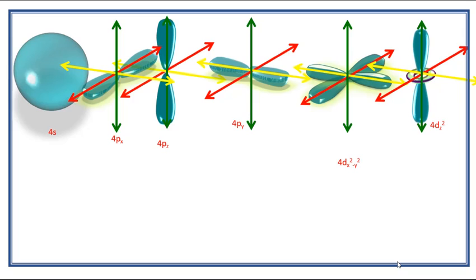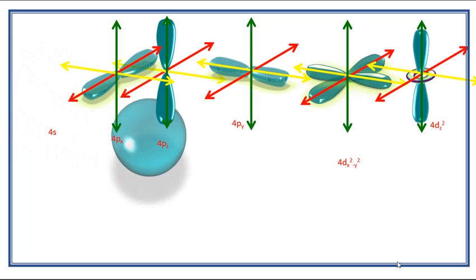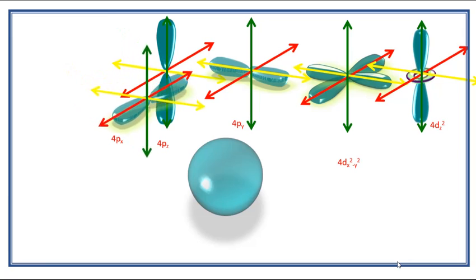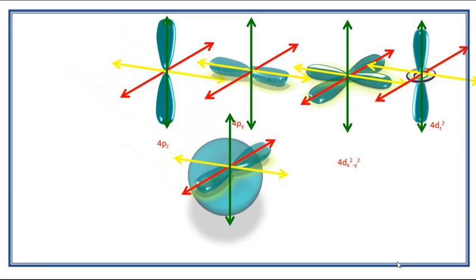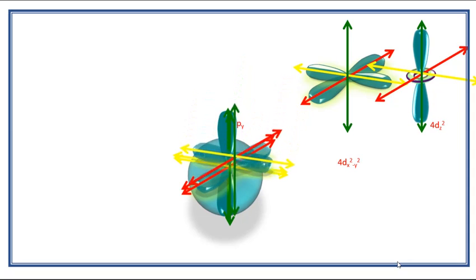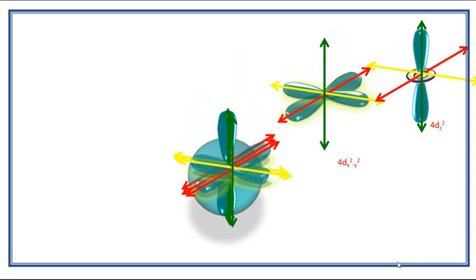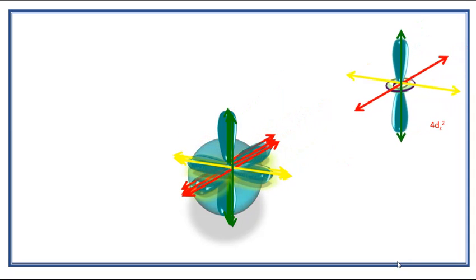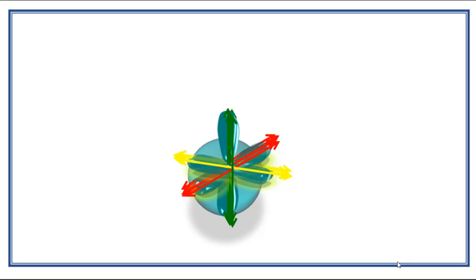In a similar way, we can see how sp3d2 hybridized orbitals are produced. Here the principal quantum numbers are the same. So these orbitals of different shape and different energy hybridize together, producing sp3d2 hybridized orbitals having octahedral geometry.